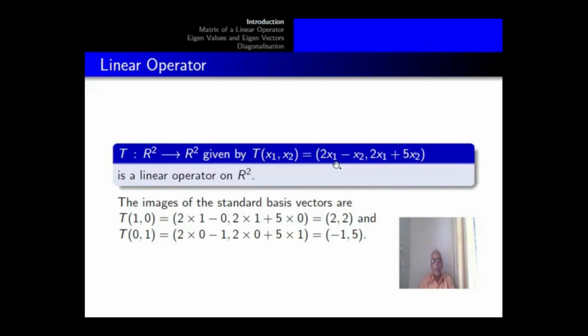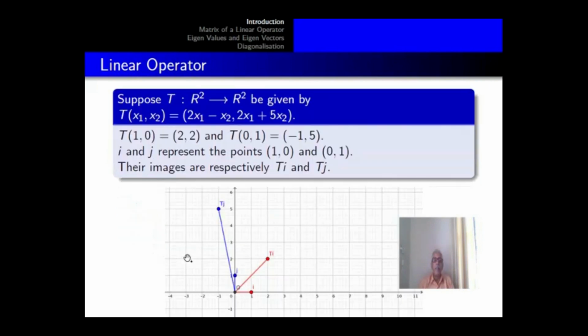The images of the standard basis vectors: T(1, 0), you make the calculation, you will get it as (2, 2), and T(0, 1) is calculated as (minus 1, 5). So the images of the standard basis vectors are (2, 2), the image of (1, 0), and (minus 1, 5), the image of (0, 1).